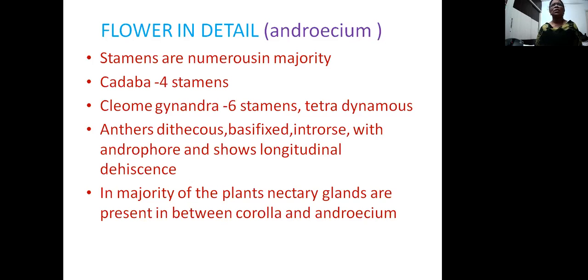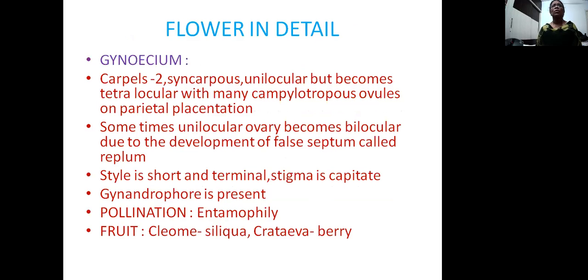In each stamen, the anthers are dithecous with two lobes, and they are fixed at the base. The filament is fixed at the base of the anther lobe, so it is called basifixed. The anther lobes are facing towards the gynoecium, so it is introrse. They show longitudinal dehiscence. In the majority of the plants, nectary glands are present in between the corolla and androecium.